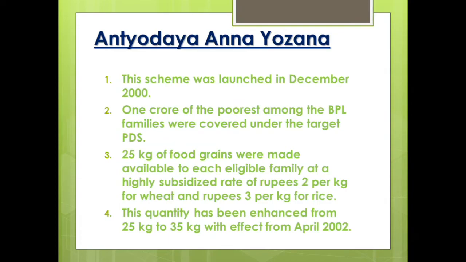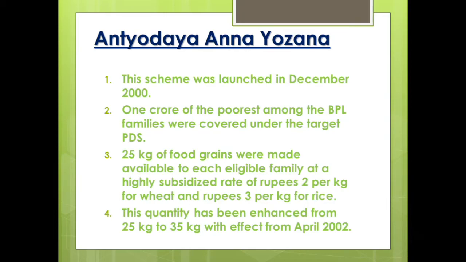Antyodaya Anna Yojana. This scheme was launched in December 2000. One crore of the poorest among the BPL families was covered under the targeted PDS. Okay, children, this is for those who are the poorest of the poor. PDS means public distribution system. In the last class we discussed a ration shop.